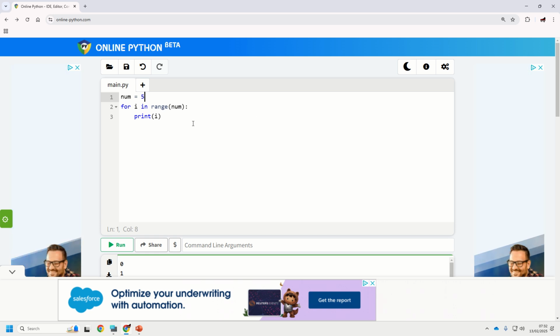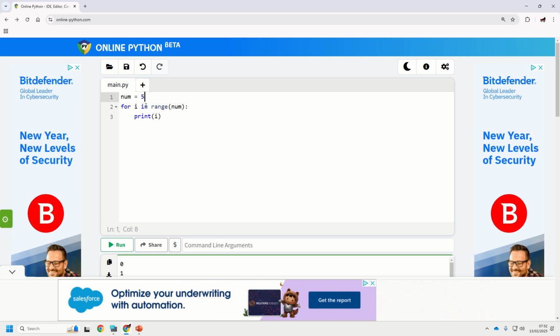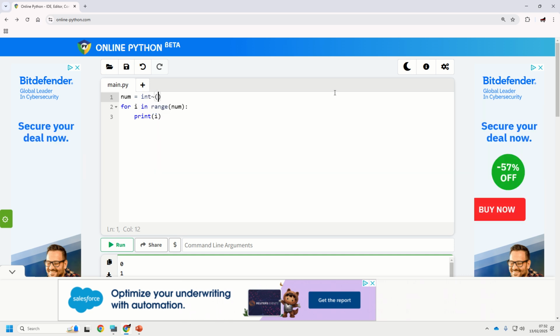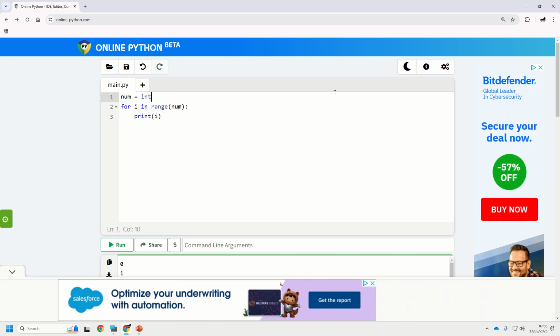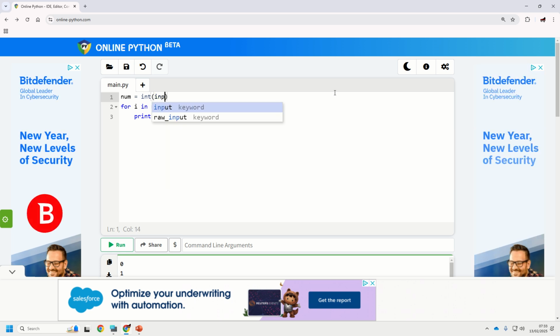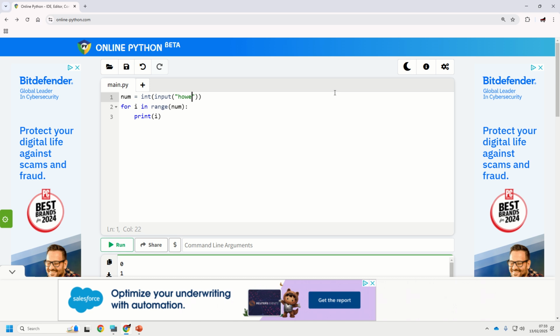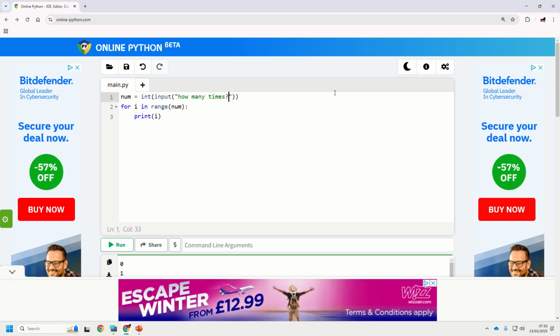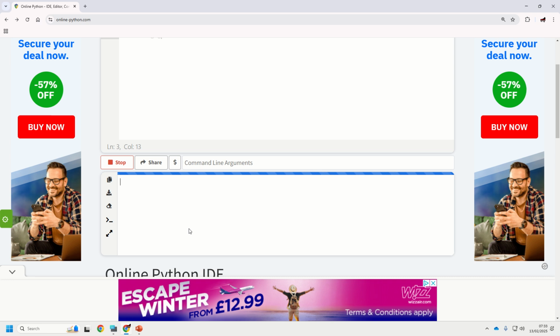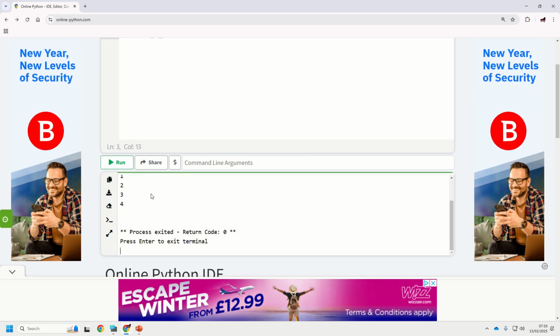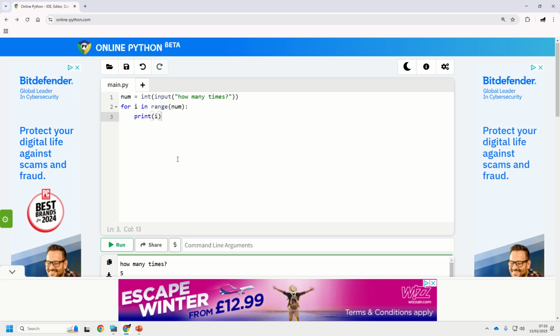So that allows you to create a loop based on an input. For example, you could say I want you to tell me how many times. And now when you run, it says how many times. If I put 5 in and press enter, it will do it 5 times.